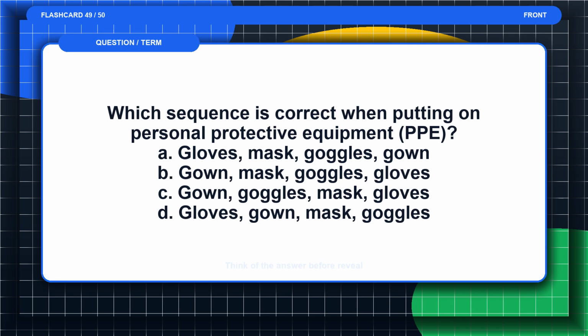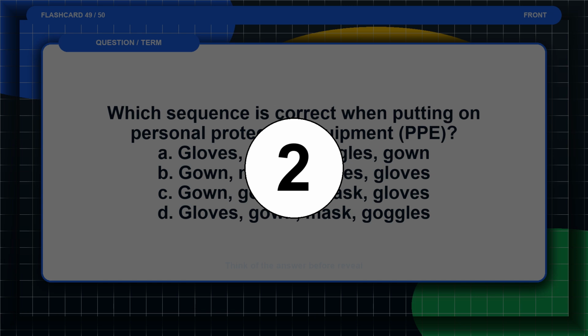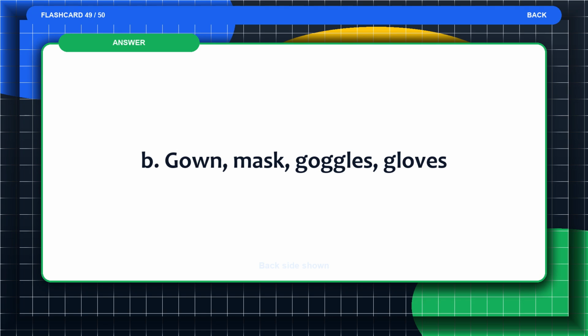Flashcard 49. Which sequence is correct when putting on personal protective equipment, PPE? A. Gloves, mask, goggles, gown. B. Gown, mask, goggles, gloves. C. Gown, goggles, mask, gloves. D. Gloves, gown, mask, goggles. Think of the answer before the reveal. The answer is B. Gown, mask, goggles, gloves.